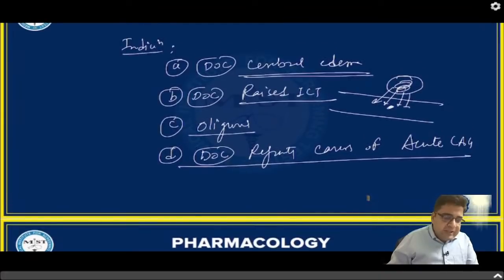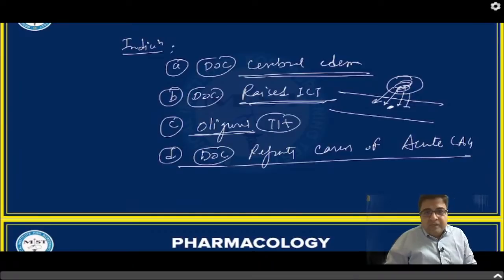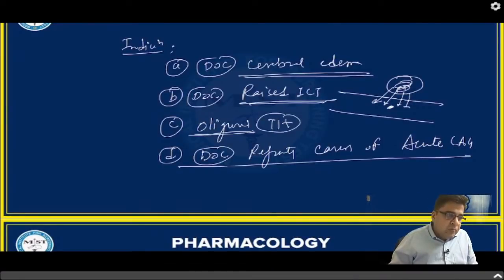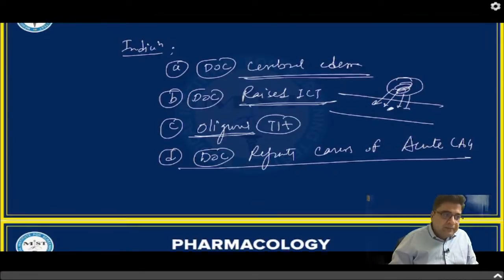So it's a drug of choice for cerebral edema, drug of choice for raised ICT, also given for the treatment of oliguria, and this medicine is drug of choice for refractory cases of acute closed angle glaucoma. So most of you have given the correct answer. I am very much impressed with you people that you have given the correct answer, right?